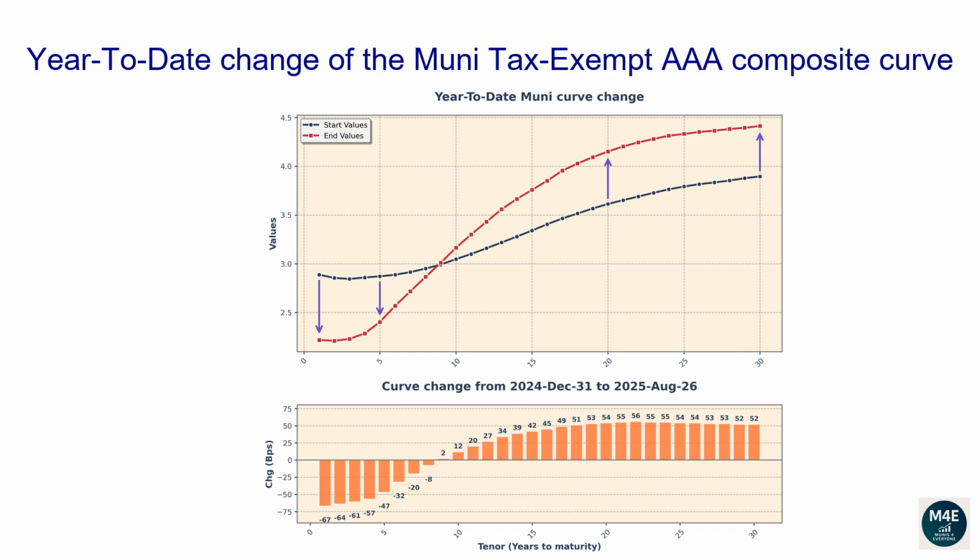The 1-year tenor changed -67 basis points. The 2-year tenor changed -64 basis points. The 5-year tenor changed -47 basis points. The 10-year tenor changed 12 basis points. The 20-year tenor changed 54 basis points. The 30-year tenor changed 52 basis points.